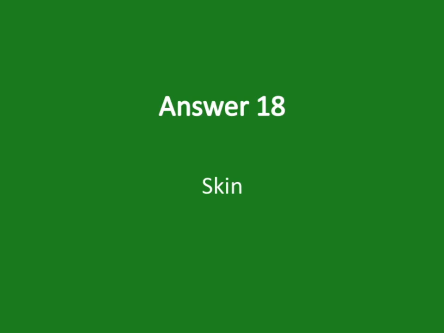Let's talk about the skin. The skin is a fascinating and vital organ, serving as our body's first line of defense. It acts as a barrier, protecting us from environmental hazards like bacteria, chemicals, and physical injuries. The skin also plays a crucial role in regulating body temperature through sweating and blood flow. Additionally, it helps us sense the world around us.